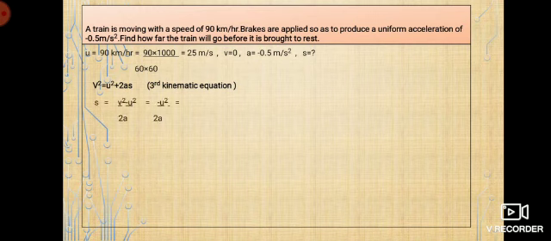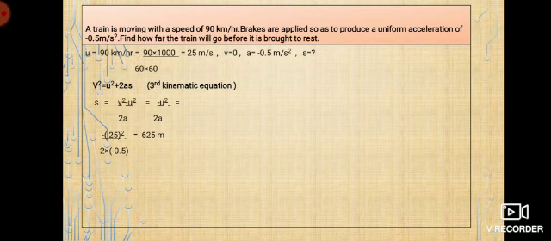So from here s is equal to v square minus u square by 2a, right? Because the final velocity is 0, you are left with minus u square by 2a, correct? So u is nothing but 25. So minus 25 square by 2 into a, which is minus 0.5, correct? That will give you 625 meter when you solve it, because the minus sign on the numerator and denominator gets cancelled. So if you simplify it, you get 625 meter.